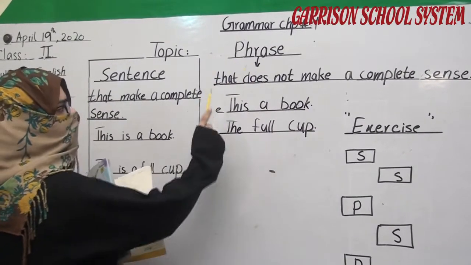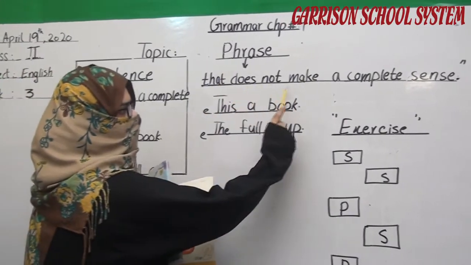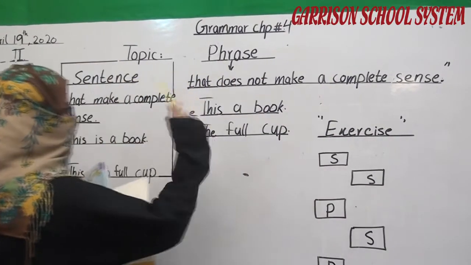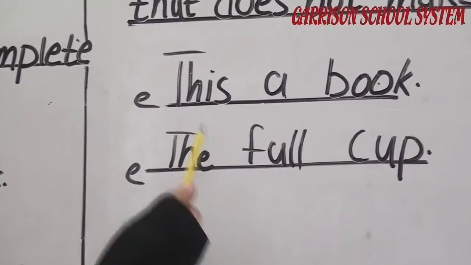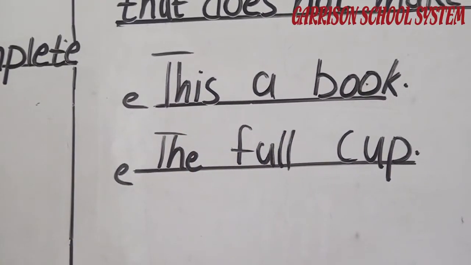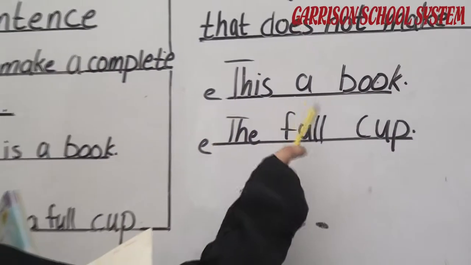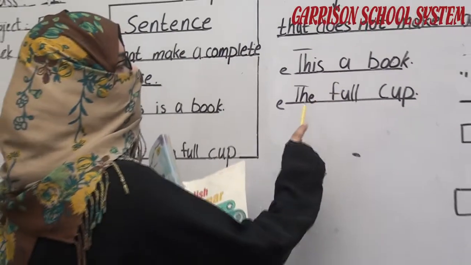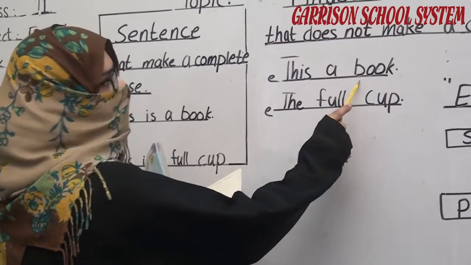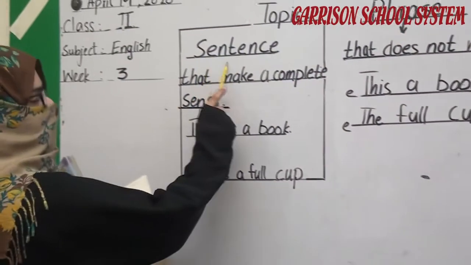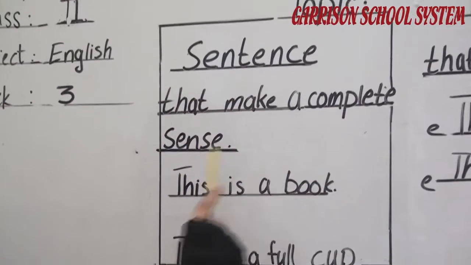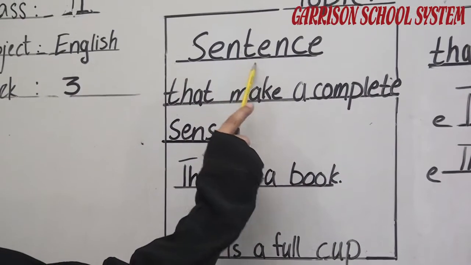Again recalling, a phrase is a group of words that does not make a complete sense. For example, "this a book". Do you have any concept? This a book, what is this? It's not a complete sense. If they talk about "this is a book", it's a complete sentence. But "this a cup" is not a complete sense. If we compare this with the phrase, the group of words that makes a complete sense is known as the sentence.